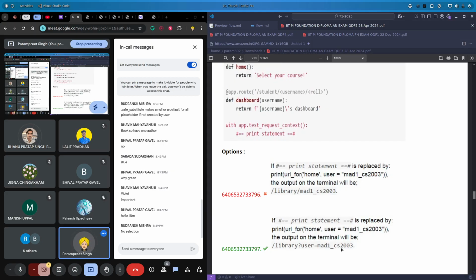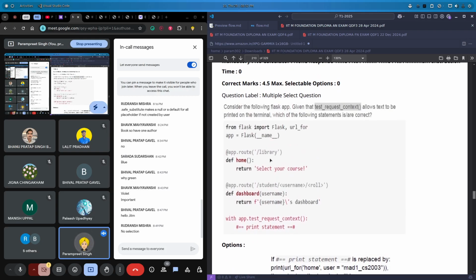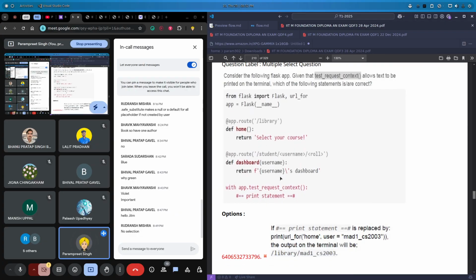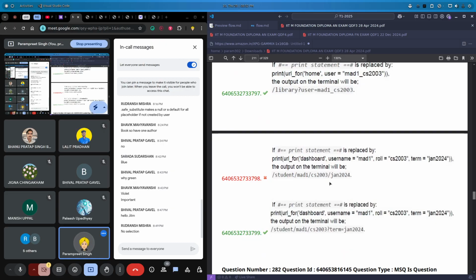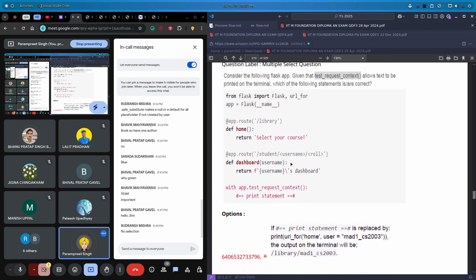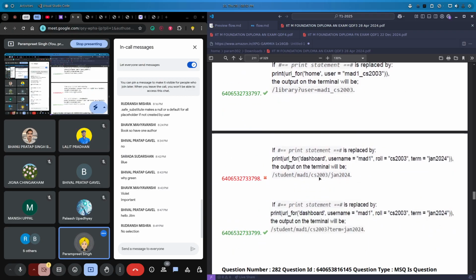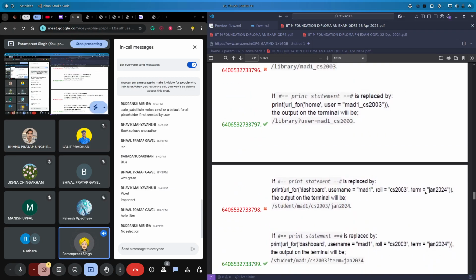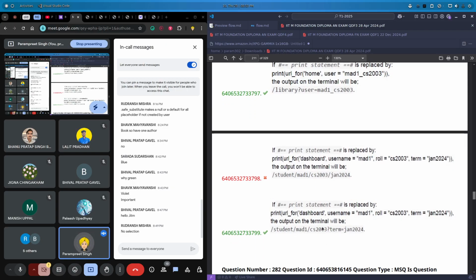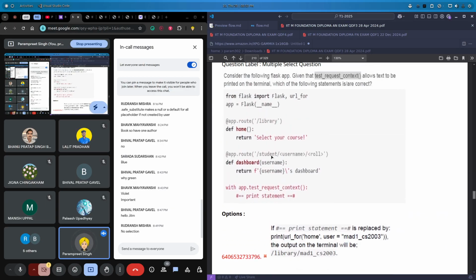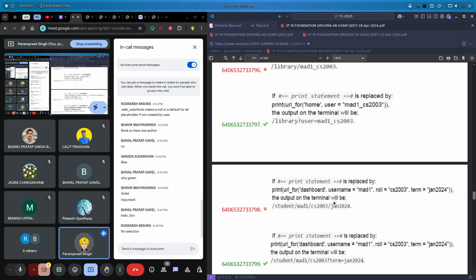So instead of slash mad1, because we have not created any specific string user, this will be considered as a parameter. Now for dashboard, the function is taking username and roll number and returning username's dashboard. Now if we pass in username, roll number, term, we will not get this, we will instead get this one, because username and roll number are there in the URL, but the term is not there.